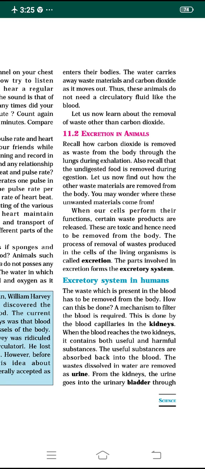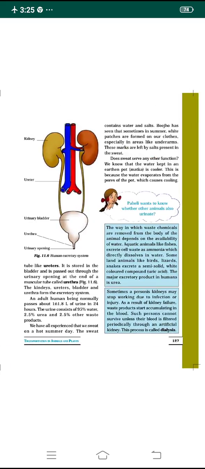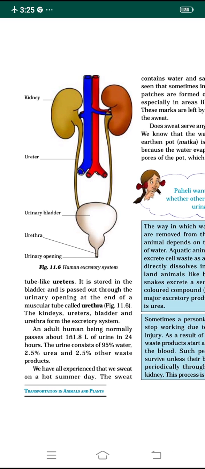In the kidneys, where filtration takes place in the blood capillaries, the waste products dissolved in the water are removed as urine. From the kidneys, that urine goes into the urinary bladder through a tube-like structure called the ureter. You can look at the diagram, figure 11.6, it is very clear. You can see the pair of kidneys, and from the kidneys, through the tube-like structures called ureters, the urine is passed.